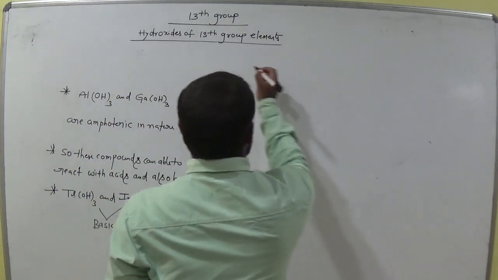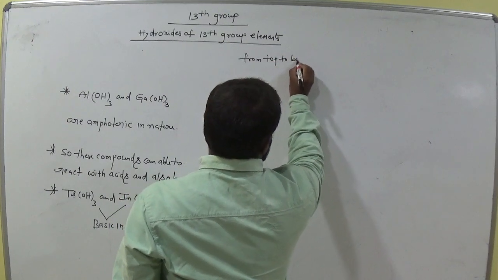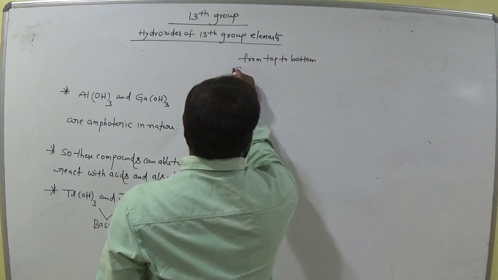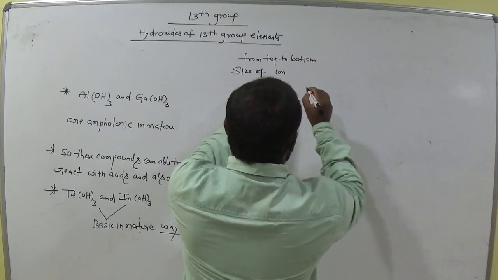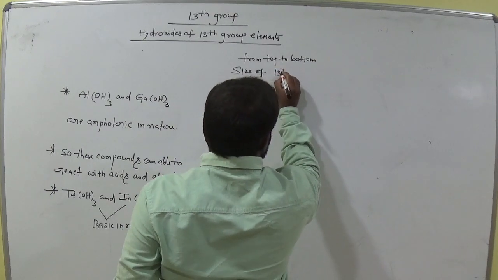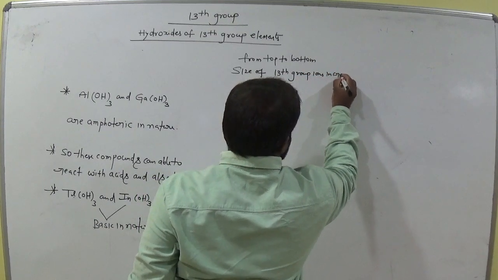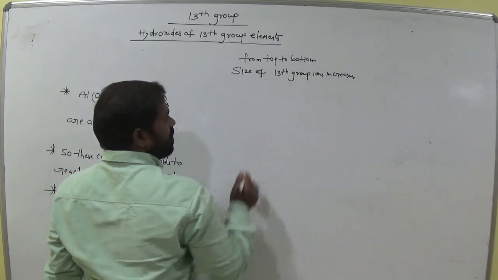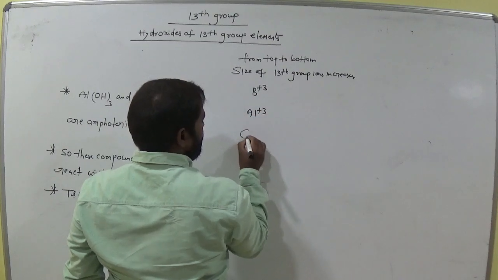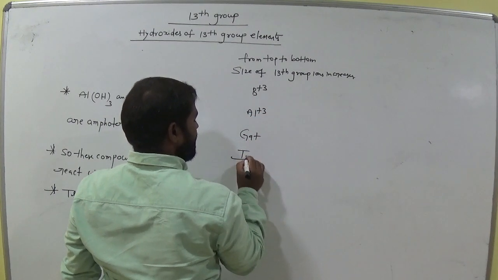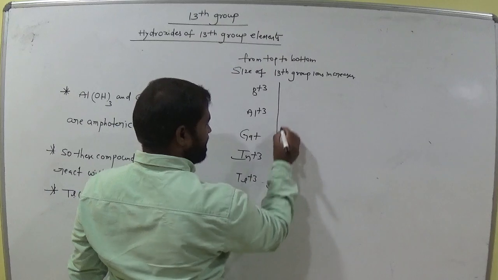Let's see. From top to bottom, the size of 13th group ions increases, am I right? Top to bottom. That means B plus 3, aluminium plus 3, gallium plus 3, indium plus 3, thallium plus 3. From top to bottom, size increases.